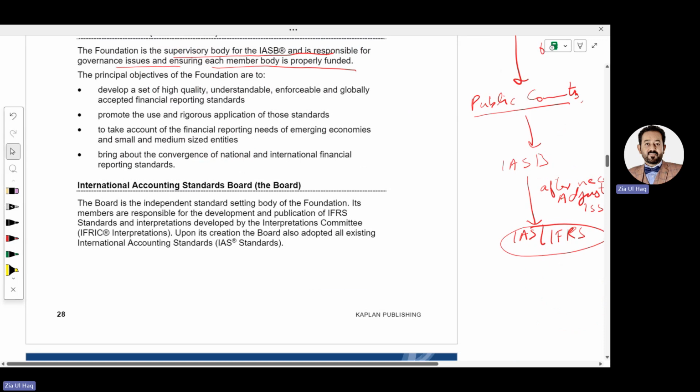IASB is an independent standard-setting board, meaning the IASB will define or prepare the standard. Its members are responsible for the development and publication of IFRS or IAS. In old times, the accounting standard name was IAS. Now the accounting standard name is IFRS, International Financial Reporting Standards.